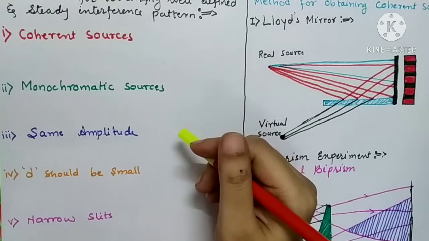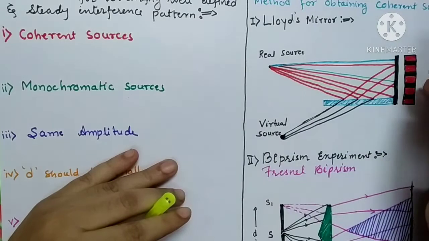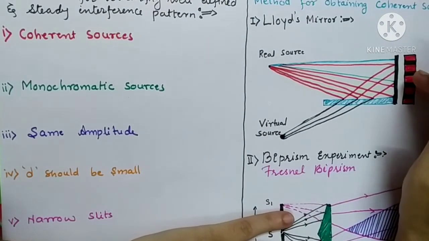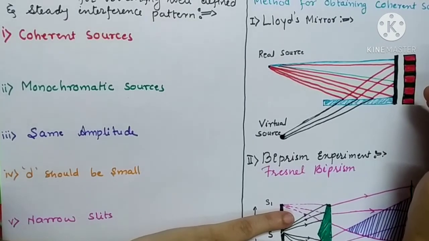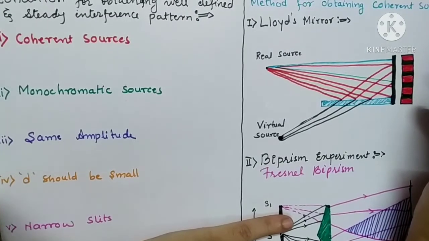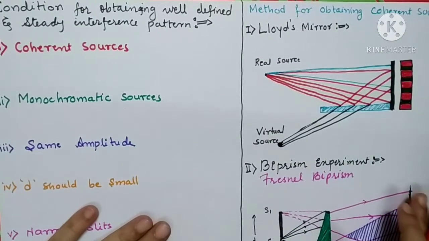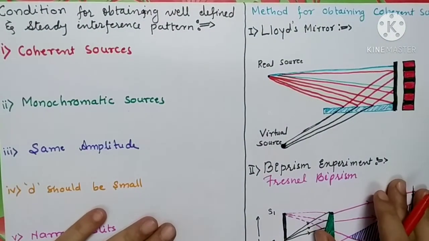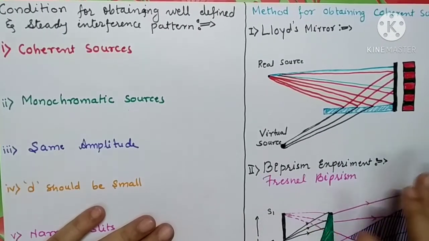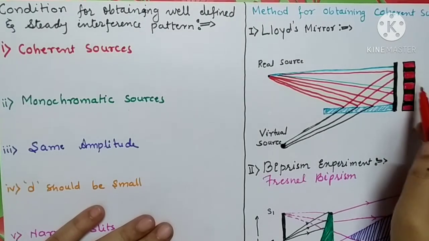In the last lecture we have studied the formula of fringe width in the interference pattern. We all know about the steady interference pattern and the unsteady interference pattern, because we studied this concept in the last lecture. So let us see what the conditions are for obtaining the steady interference pattern. Actually, a steady interference pattern consists of consecutive bright and dark fringes.